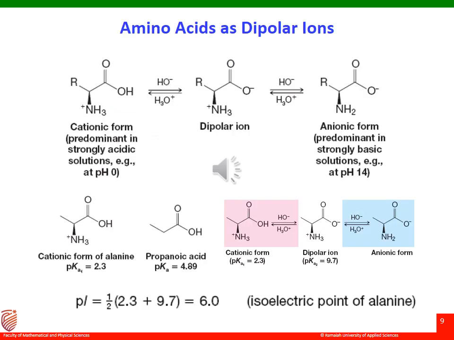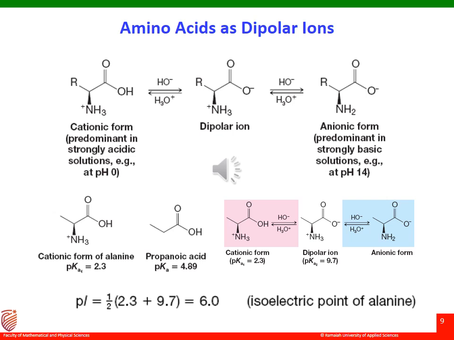Amino acids contain both basic and acidic groups. In the dry solid state, an amino acid exists as a dipolar form, a form in which the carboxylic group is present as a carboxylate ion and the amine is present as an aminium ion, NH3+. So it is dipolar, and we call it a zwitterion.